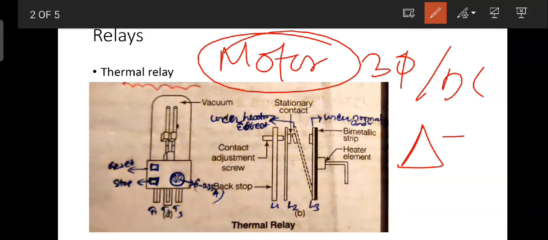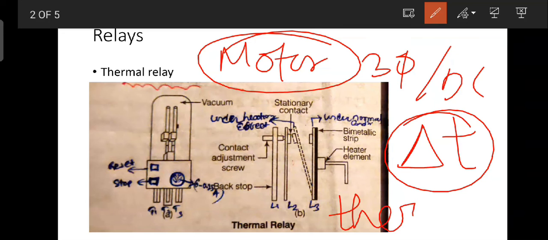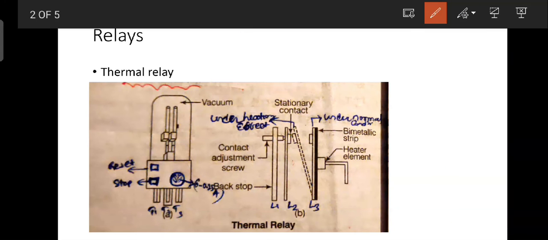I am writing here delta T, that means change in temperature. So the thermal relay operates on the principle of the thermal effect. Here is the figure of this thermal relay.